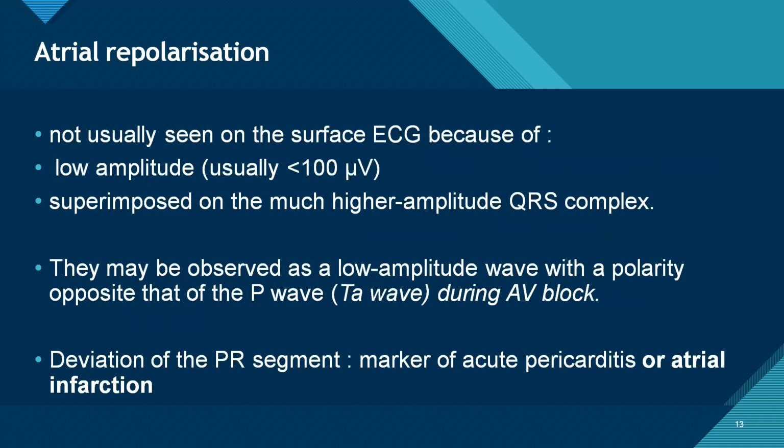Atrial repolarization is generally not seen in the ECG because of its low amplitude, as it is obscured by the QRS complex. It may be observed as low waves with polarity opposite that of the P wave, called the Ta wave, during AV blocks. And deviation of the PR segment can be a marker of acute pericarditis or atrial infarction.